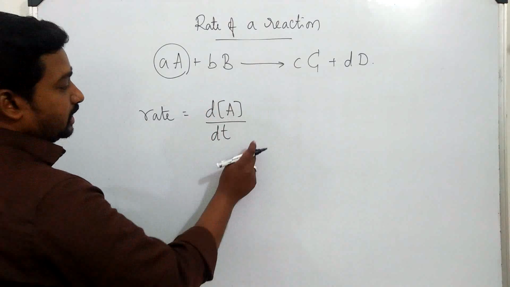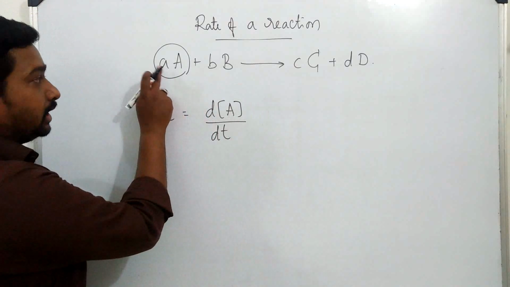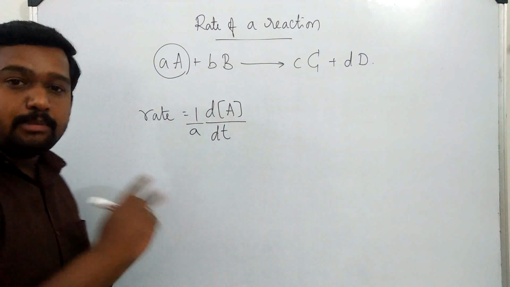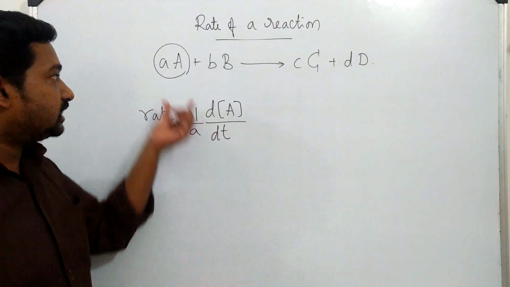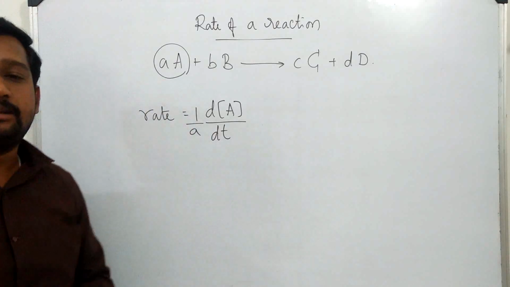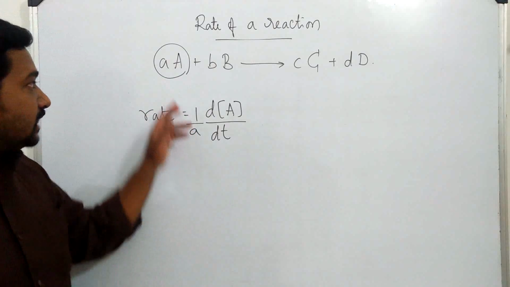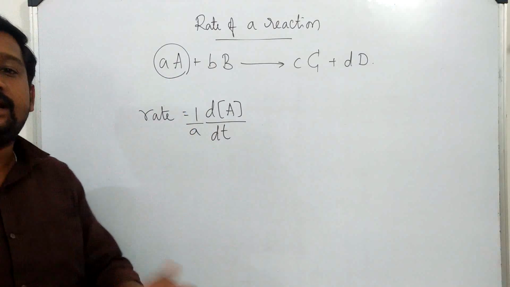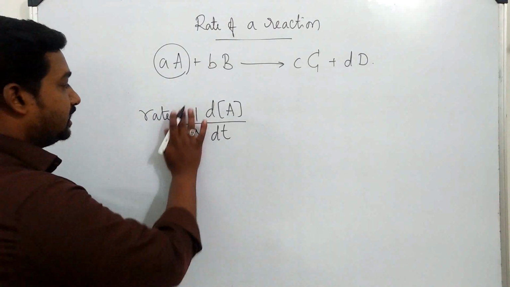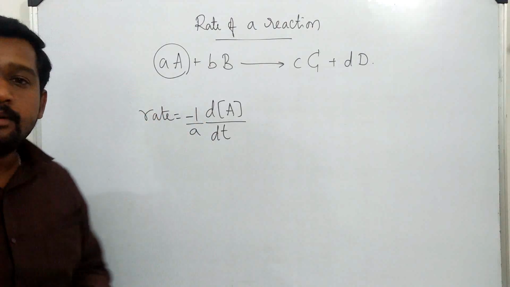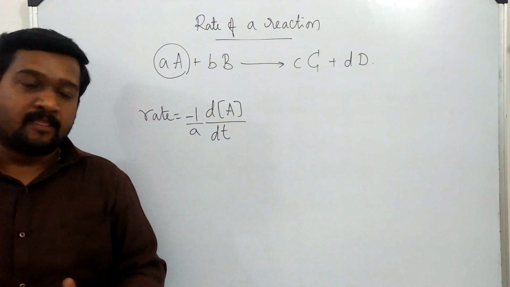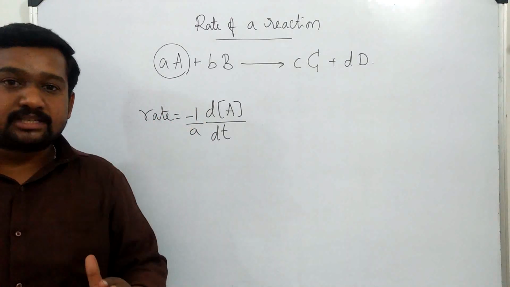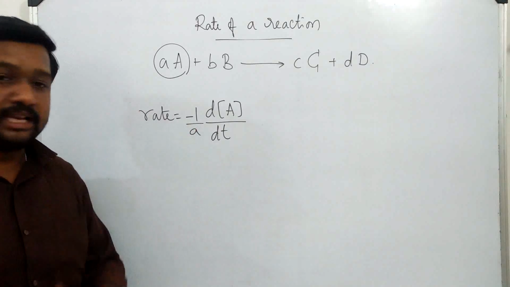Also, this will be for a number of moles. Now, if I want for 1 mole, it must be divided by a. So (1/a) d[A]/dt will be the rate with respect to A. Now there is an additional point to remember here. Since there is a decrease in amount of A as it is a reactant, we have to represent that decrease using the sign minus: minus (1/a) d[A]/dt. Here minus is not included in any calculation. Only to represent the decrease of concentration we use minus.